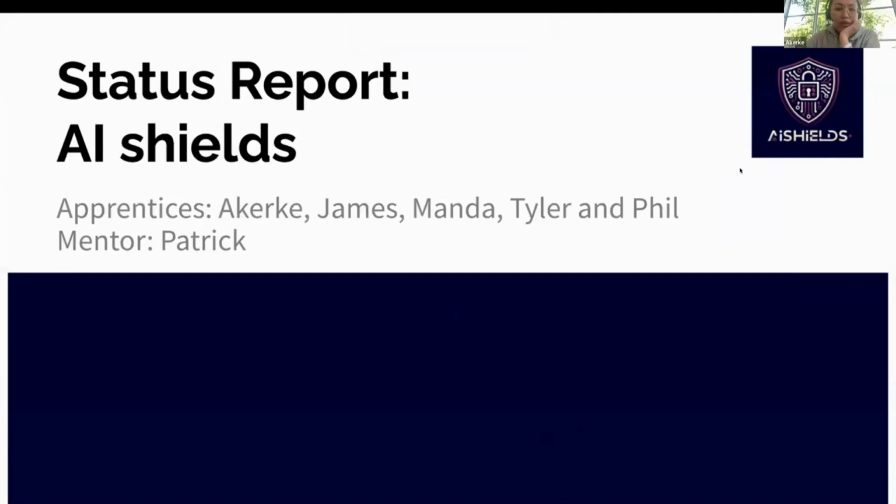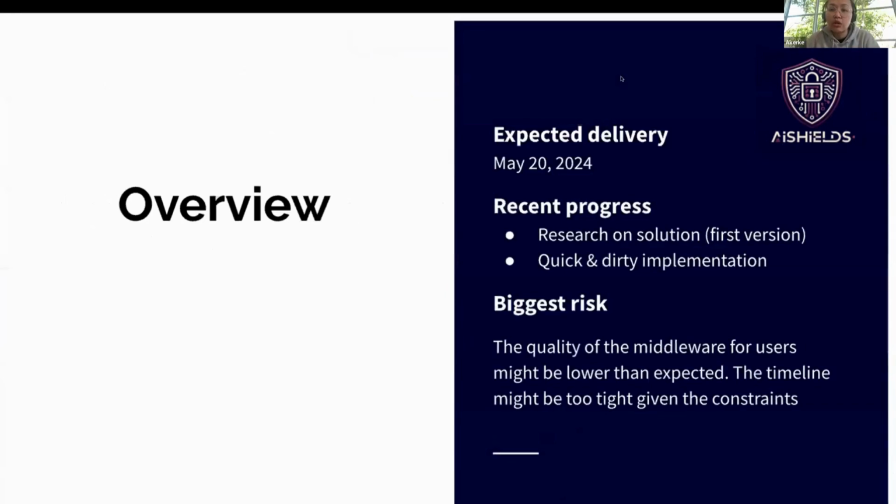So yeah, we are the AI Shields team. Our goal is to build a middleware so that Gen AI and LLMs are trustworthy and secure. Remember that there is a list of 10 known security vulnerabilities to Gen AI, and in a couple of weeks, we're focusing on 5 of them. Most of our work this week was researching the problem itself, coming up with a solution, and implementing a quick and dirty implementation so that we see that it works and can be integrated.